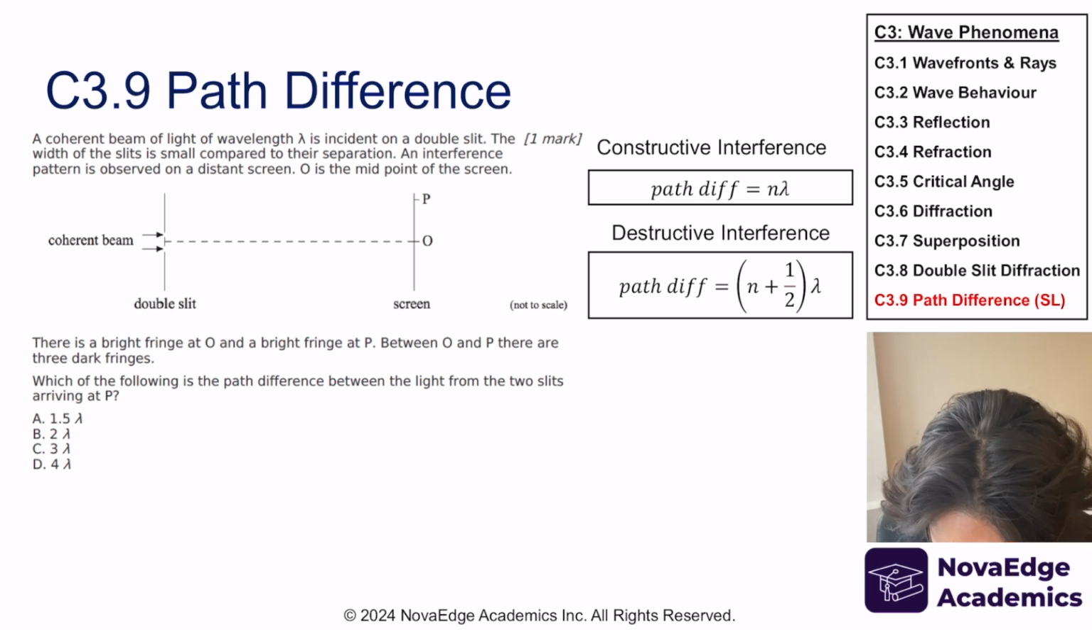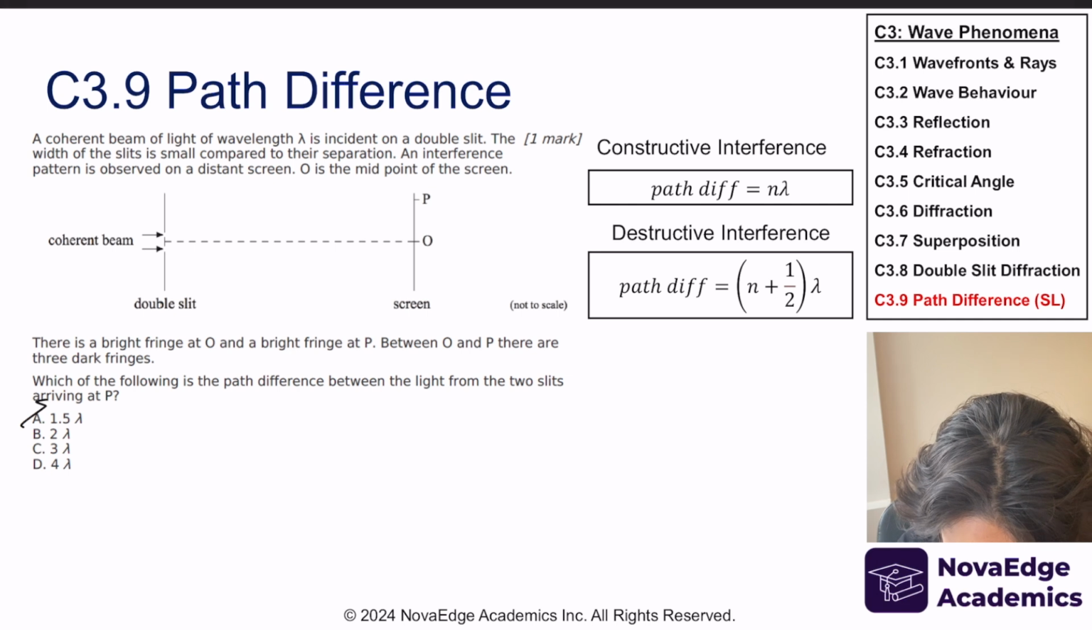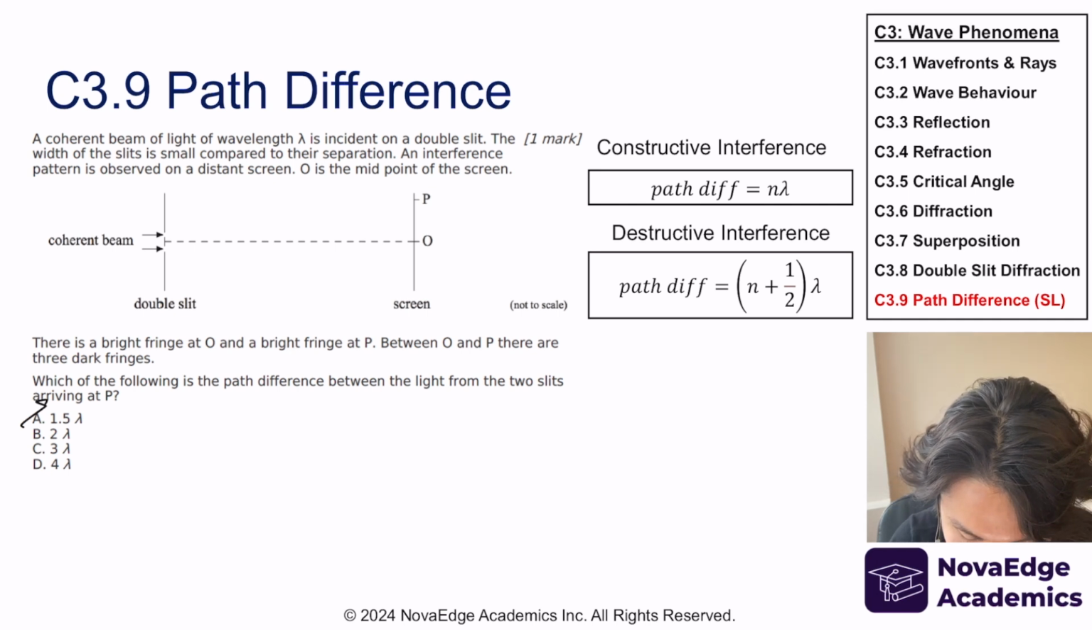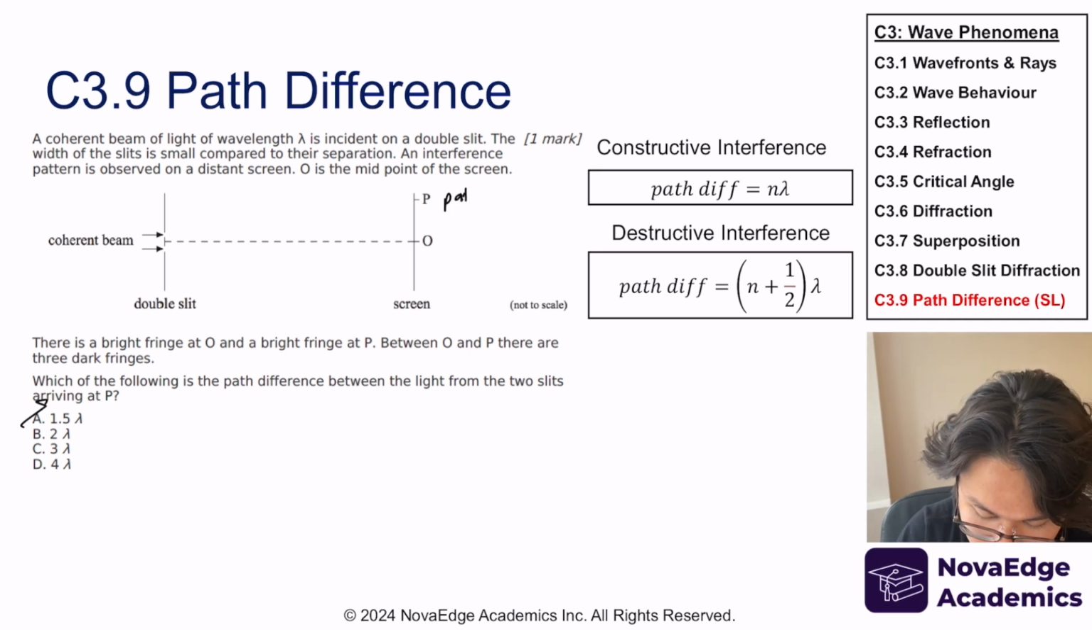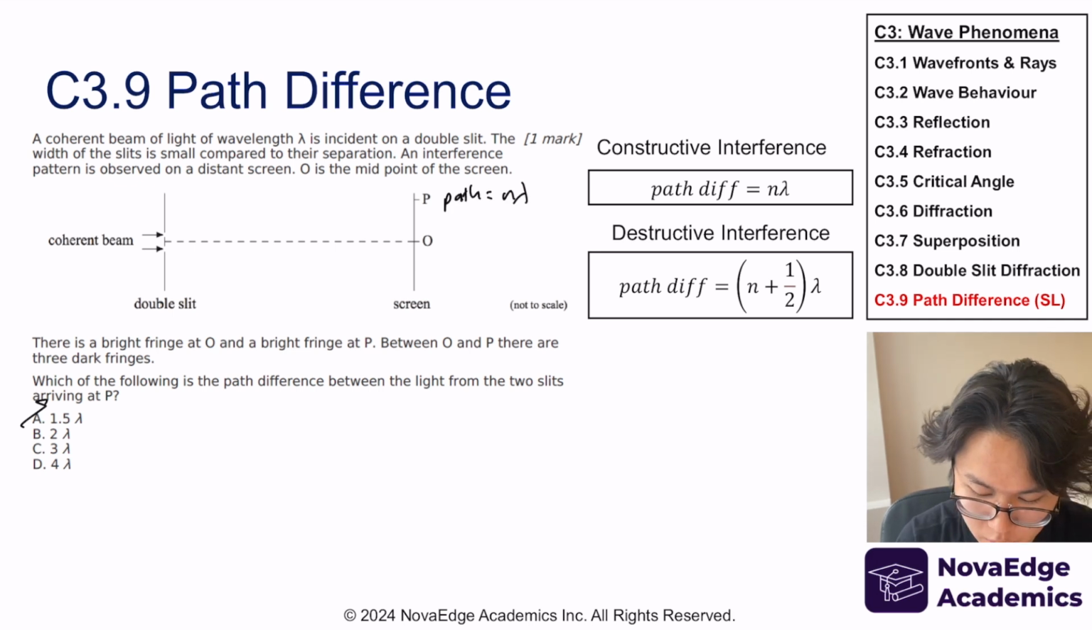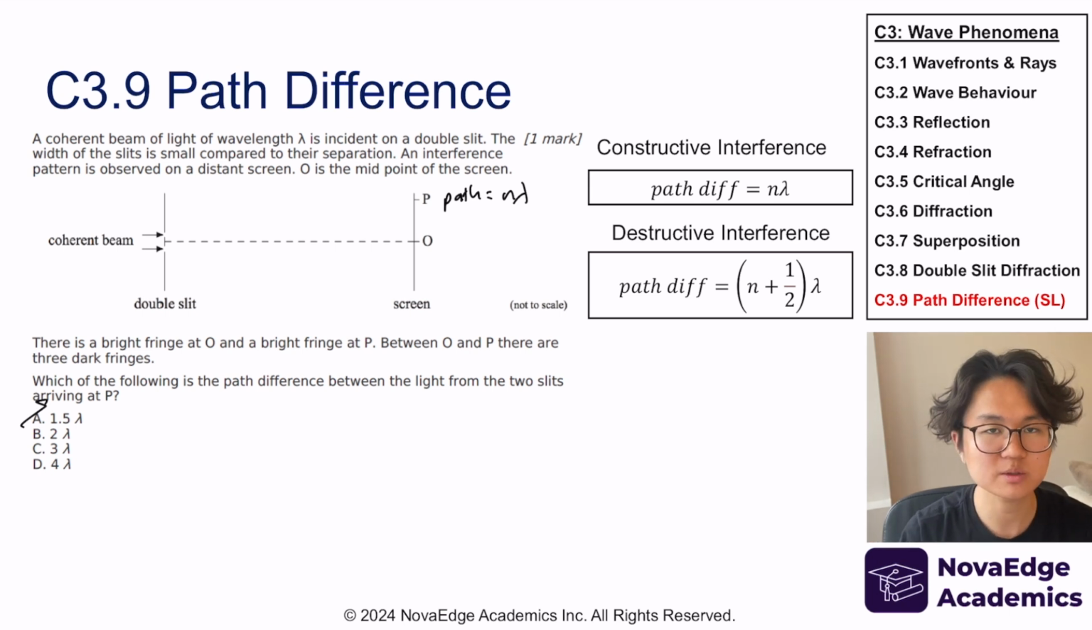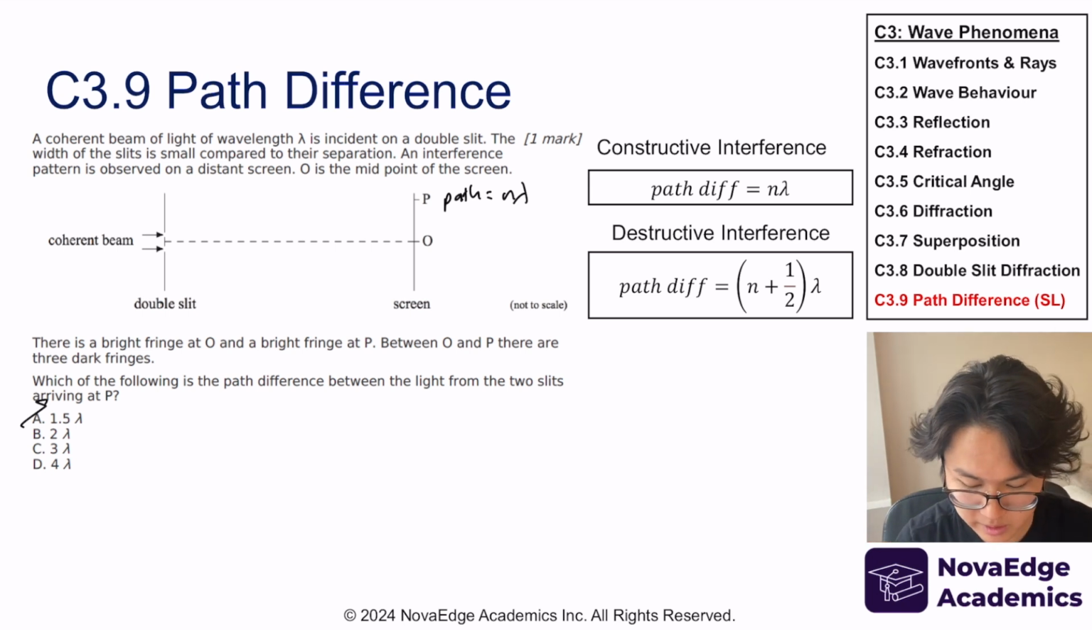So the first one we can eradicate is option A. Why? Because they told us that B is a constructive interference. B is a bright fringe. So the path difference has to be a multiple of lambda, whether that is 1 times lambda, 2 times lambda, 3 times lambda, 4 times lambda, right? It cannot be 1.5 times lambda, so we can eliminate A. Okay, let's see if it's B, C, or D.